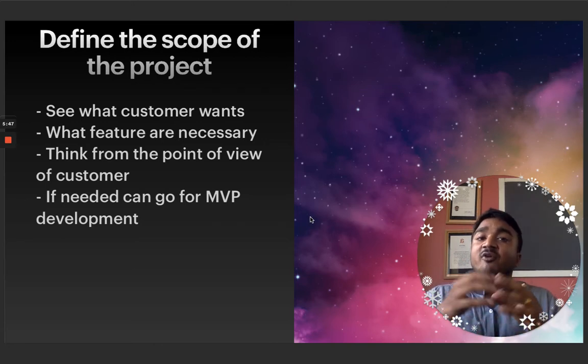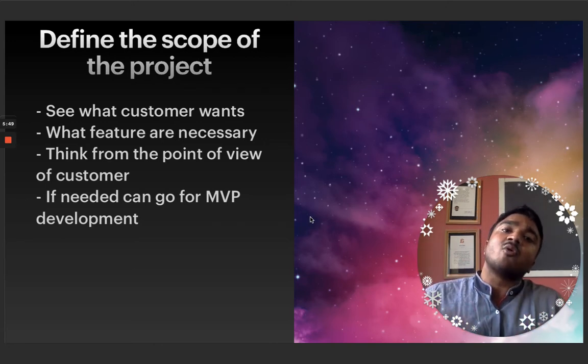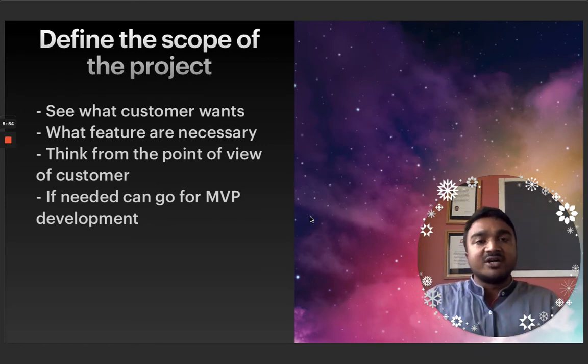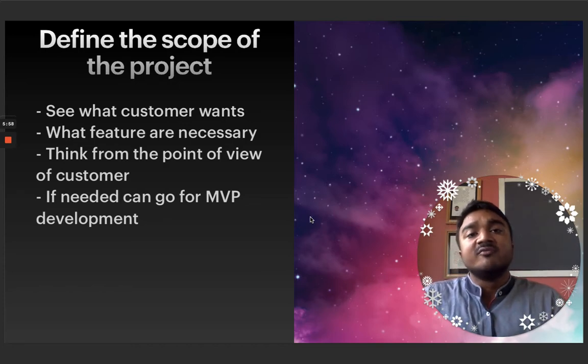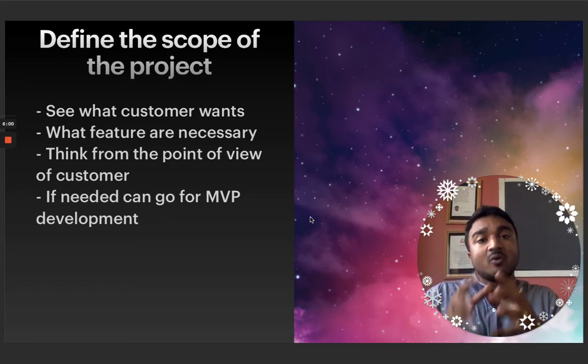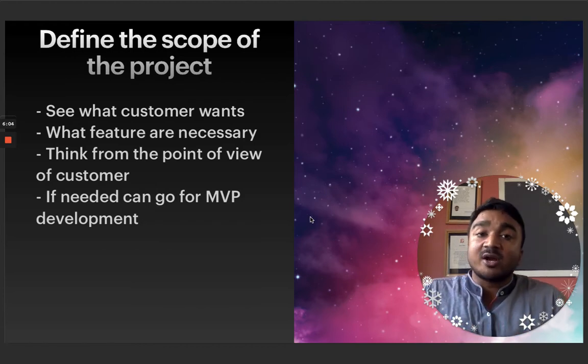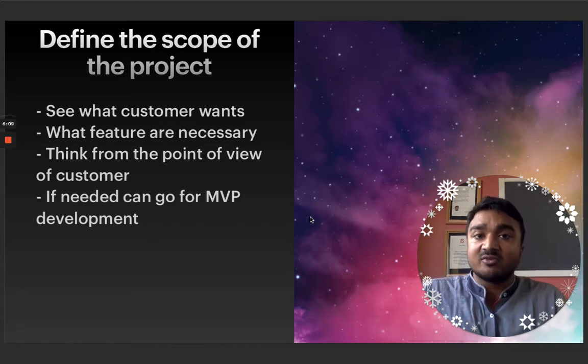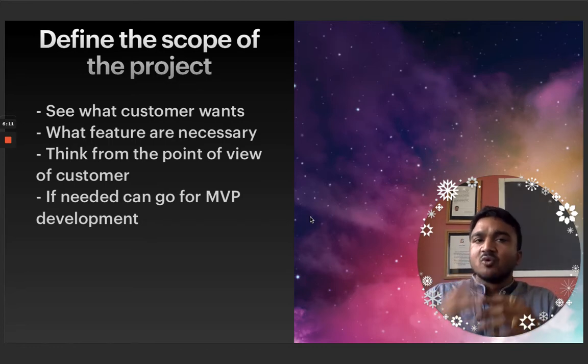But definitely, for defining the scope, you need to write down all the functional and non-functional requirements of your project. Functional includes all the functionalities, and non-functional includes everything which is not functional but still a core part. I have actually made a separate video on what functional and non-functional requirements are, and also how to write a functional document scope. So definitely, if you get time, do go through it.